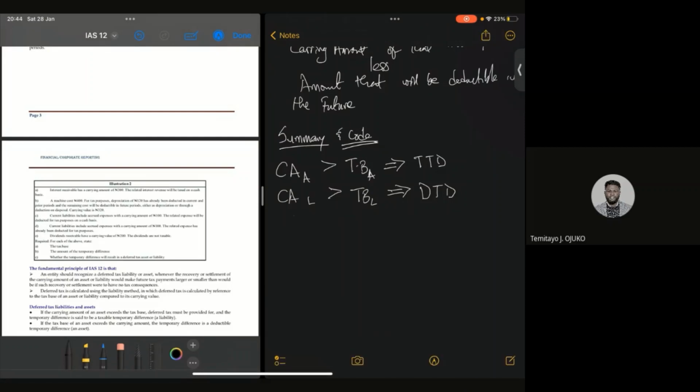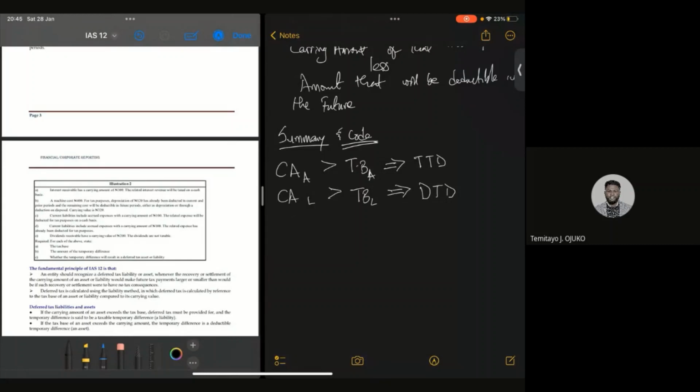Now, we've looked at the first one. The carrying amount of an asset is greater than the tax base of an asset. We said it's going to lead to what? Taxable temporary difference. Then we looked at the opposite of that, which is the carrying amount of a liability is greater than the tax base of a liability. Then we say it will be what? Deductible temporary difference.